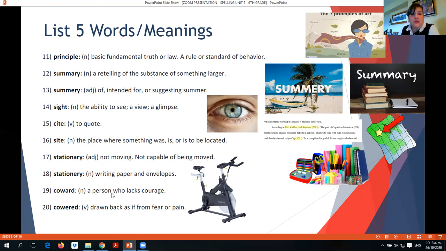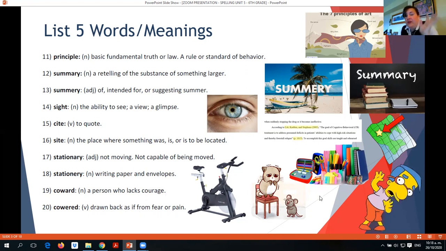Coward, a person who lacks courage, or in this case, a cat. This cat is being a coward because he's afraid of the mouse. And cowered is drawn back as in from fear or pain. Okay, this is to be cowered, to cower.